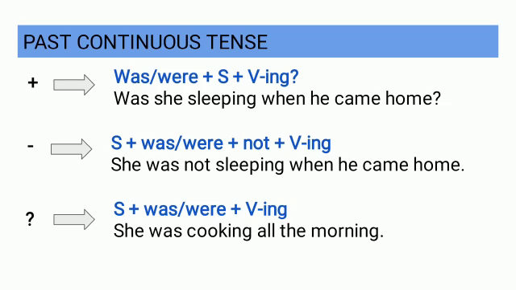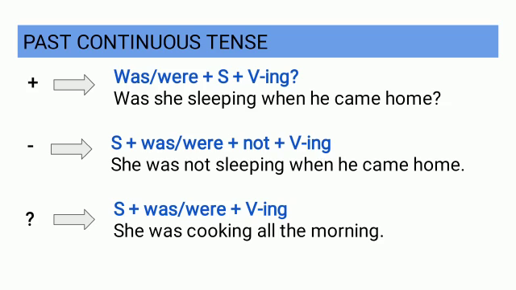The structure of the positive form is was or were along with the subject and verb with ing. Example: was she sleeping when he came home? The negative form: subject plus was or were plus not plus verb with ing. Example: she was not sleeping when he came home.